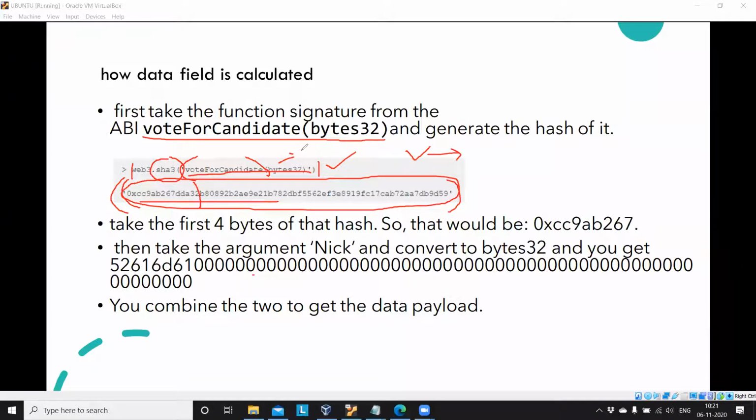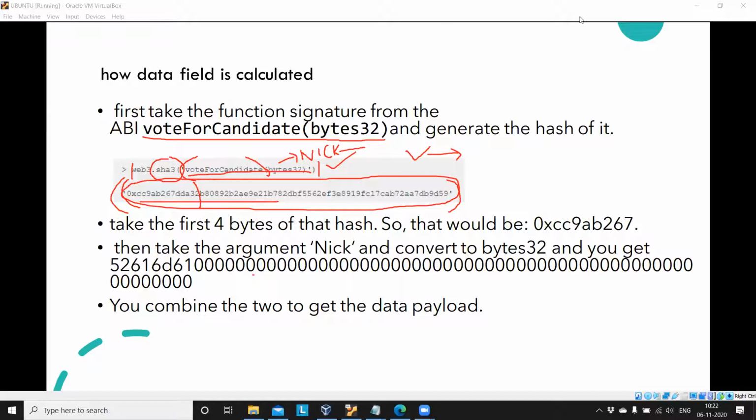You are passing the argument as Nick, N-I-C-K. Then you take the bytes32 of Nick and concatenate it together, so you are getting this data. That is the signature of the function call. Yes, this is the Solidity function signature. This is actually happening behind the scenes. You are not aware of that while you are creating a DApp, but you just want to understand in your mind that this is what is happening in the backend. That is why I wanted to explain this.